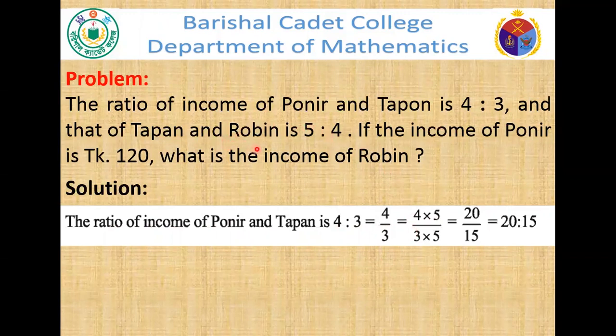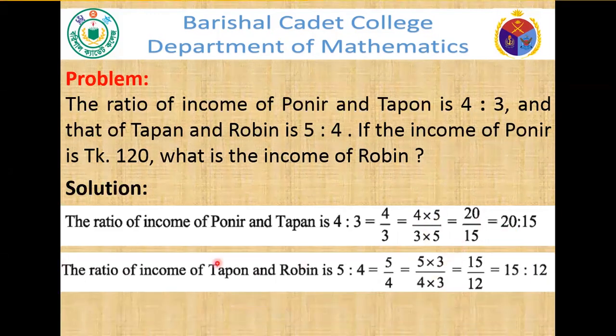The ratio of Topon and Robin is 5 ratio 4. The antecedent of this ratio is 5, so I multiply both the numerator and denominator of 4 by 3 by 5. We get 20 divided by 15, which can be written as 20 ratio 15. Then the ratio of Topon and Robin is 5 ratio 4, written as 5 by 4.